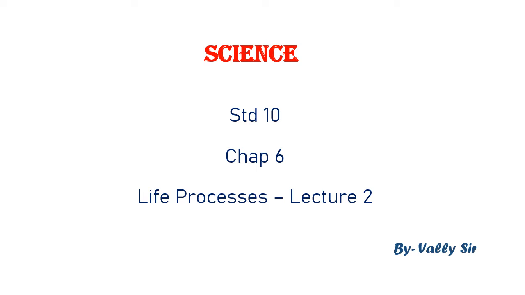The nutrition process, that is the taking in of food, depends upon the organism. There are plants which are autotrophs, meaning they manufacture their own food, and there are animals and other organisms which are heterotrophs, depending on others for food. In the heterotrophs we have the parasites, the saprophytes and the holozoic type of nutrition. This was what we did in lecture 1.